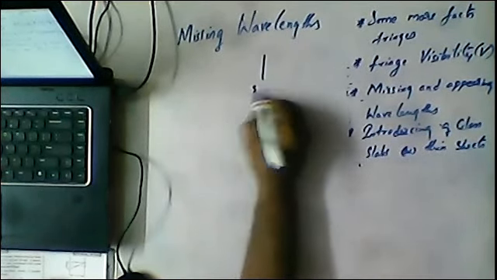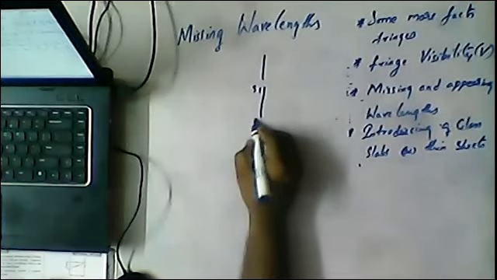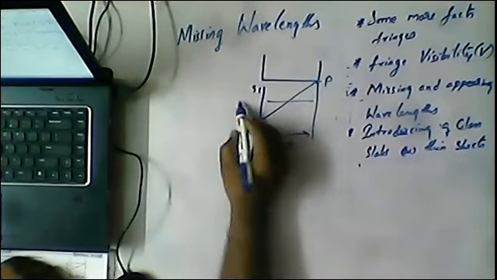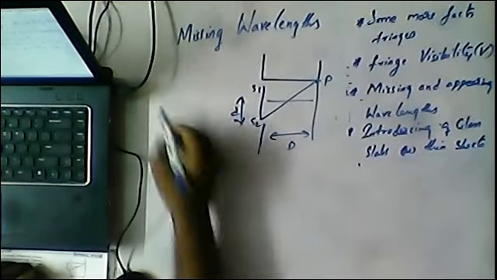This is S1 and this is S2. This is the central maximum as usual. I'm considering one wave going straight and another meeting at this point P. S1P is one wave, S2P is another wave, and both reach the point P destructively. Here the distance is capital D and the separation is small d. We already know these points.